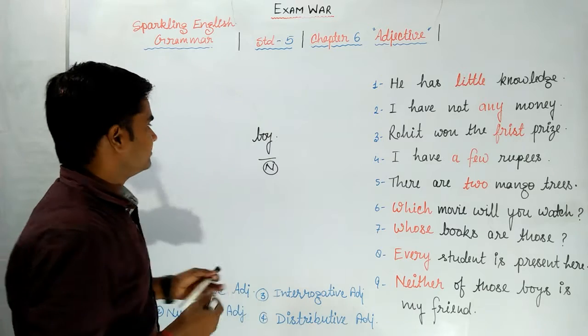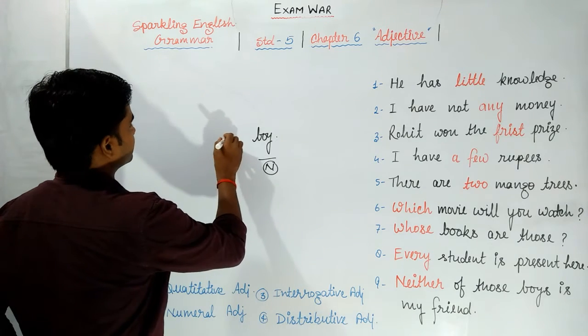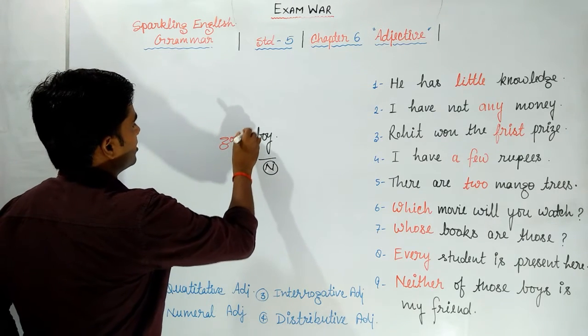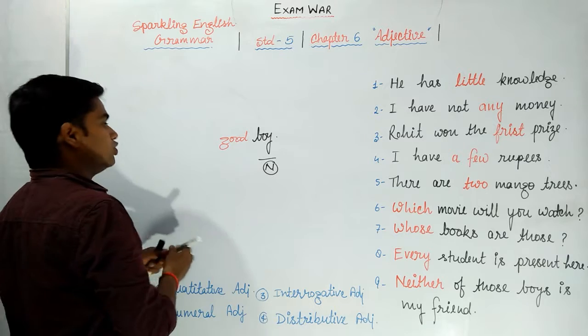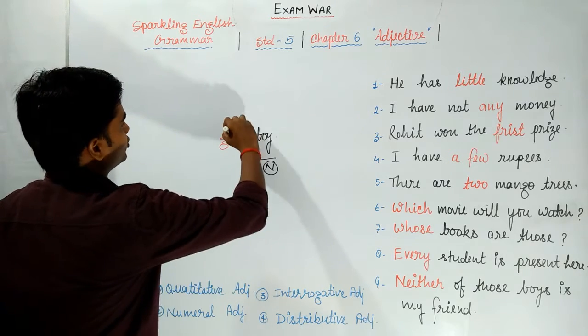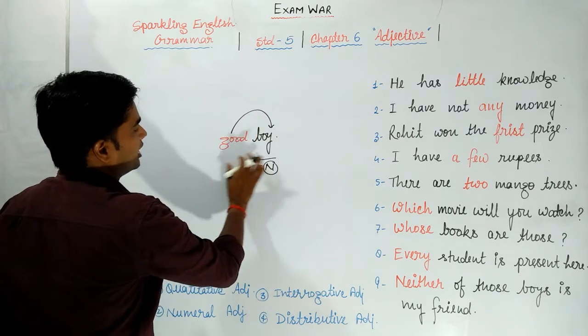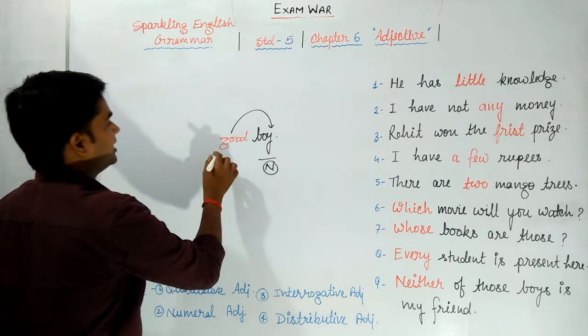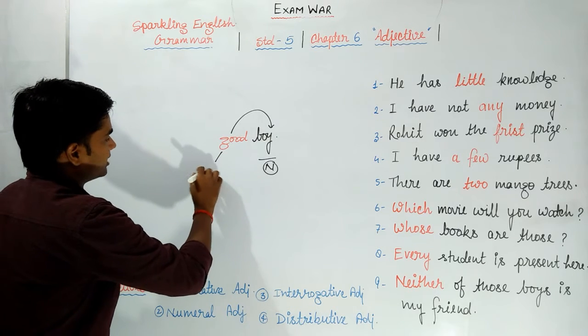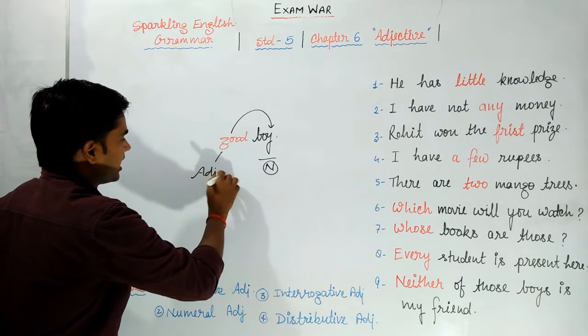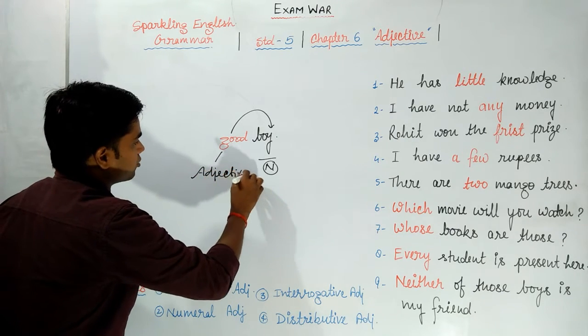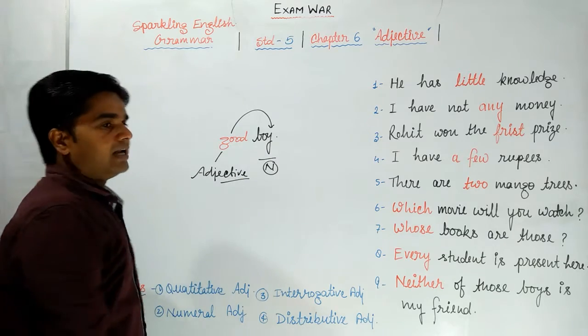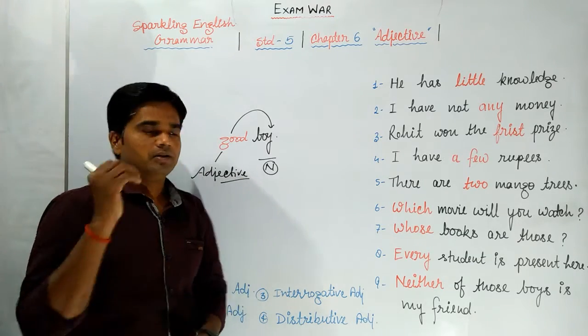If I write good boy, now we know the quality of this boy. That's why this good is qualifying the noun boy, and good is called an adjective. Let's have one more example.